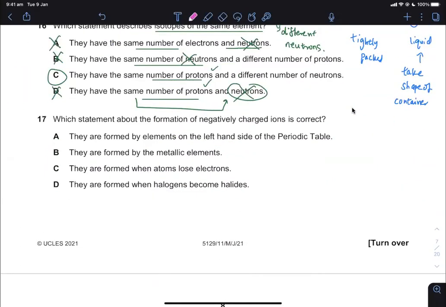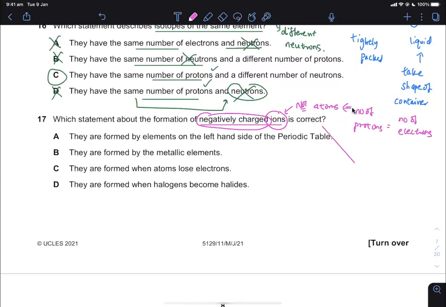Question 17. Which statement about the formation of negatively charged ions? Ions are not atoms. Ions are charged. Atoms are not charged. When you have atoms, the number of protons is equal to the number of electrons. So you're looking at which one is correct. Correct means not wrong.